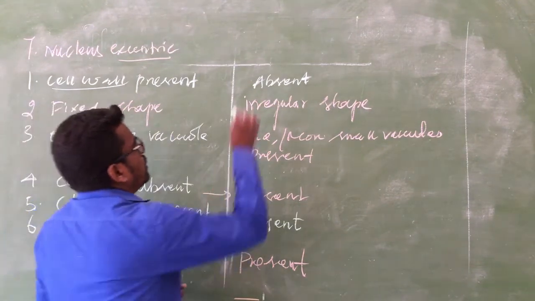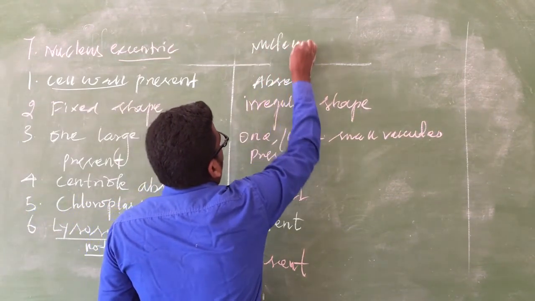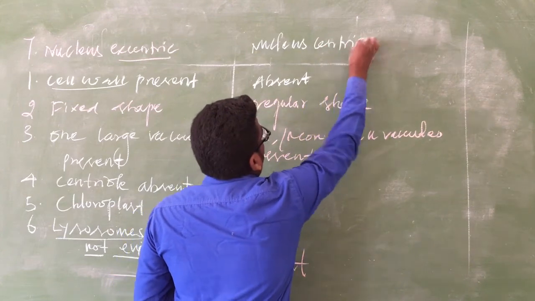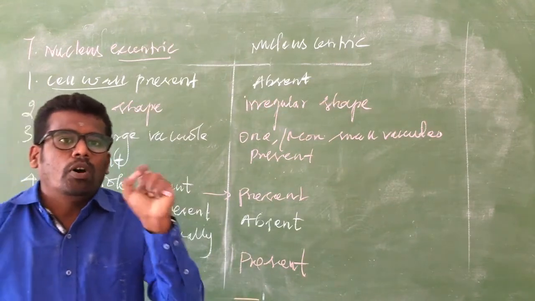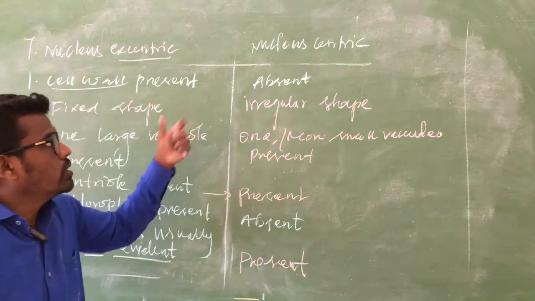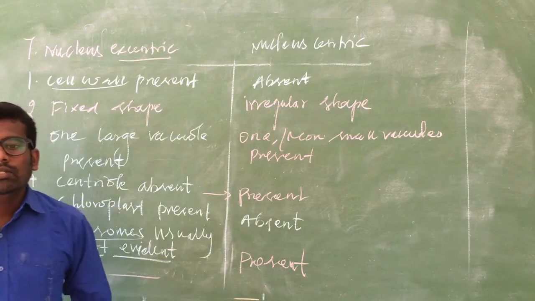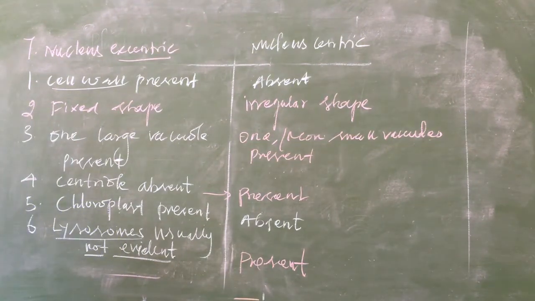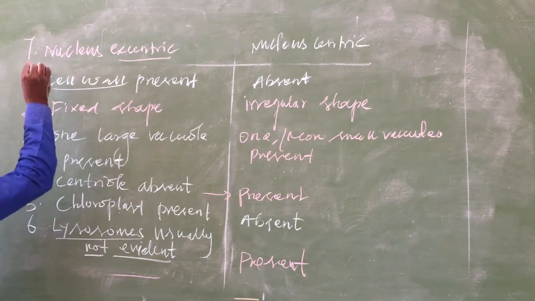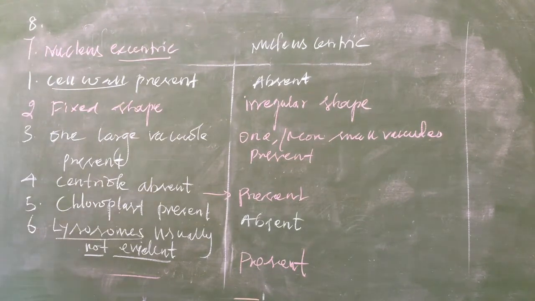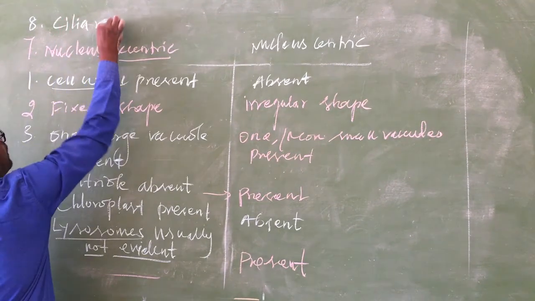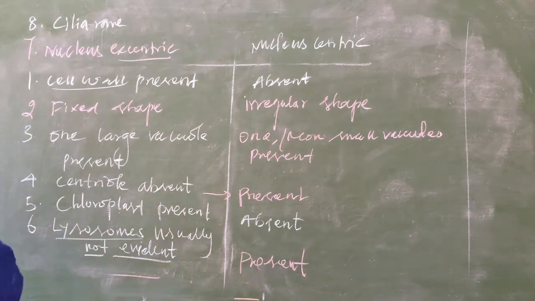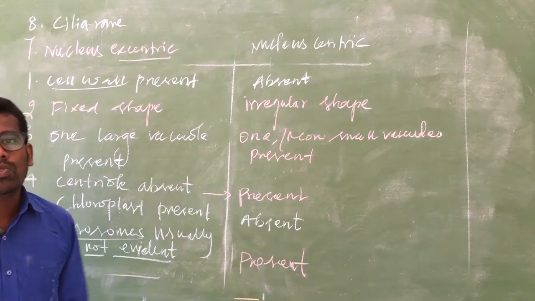In the animal cell, the nucleus is centric. It is present in the center because the vacuoles are small in size, so the nucleus occupies the center place. And another one is the eighth point: cilia rare. What do cilia mean? The hair-like structures which help for locomotion.